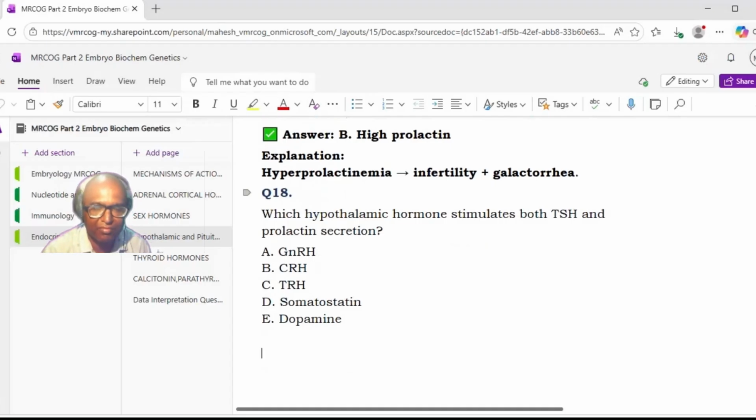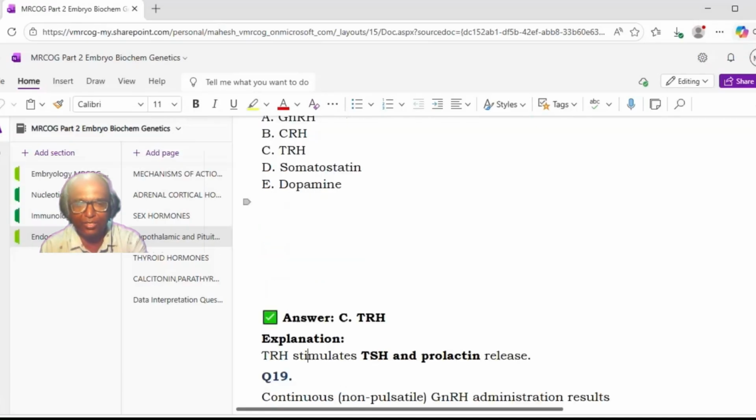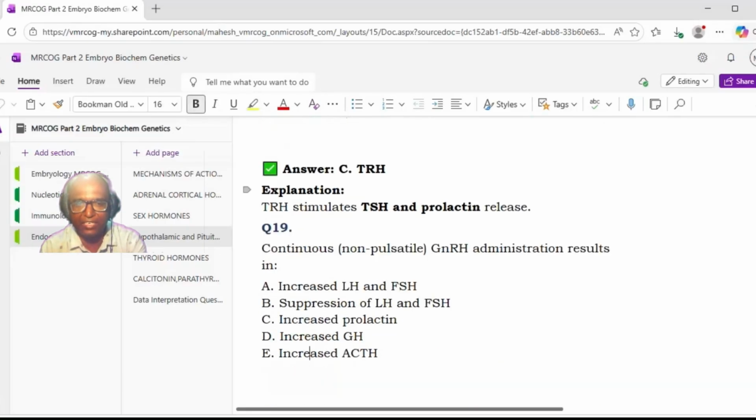Next. Which hypothalamic hormone stimulates both TSH and prolactin secretion? A, GnRH, B, CRH, C, TRH, D, somatostatin, E, dopamine. Sir, answer is C, TRH. So the releasing factor is TRH. TRH stimulates both TSH and prolactin release.